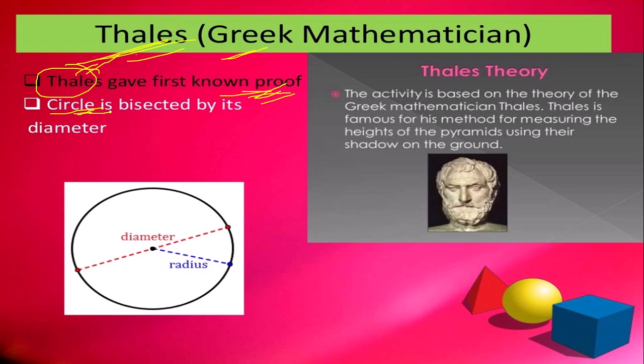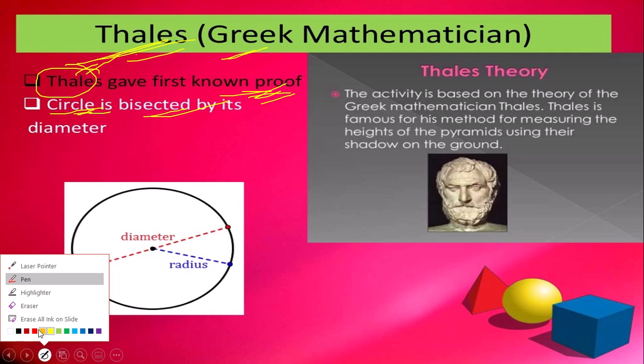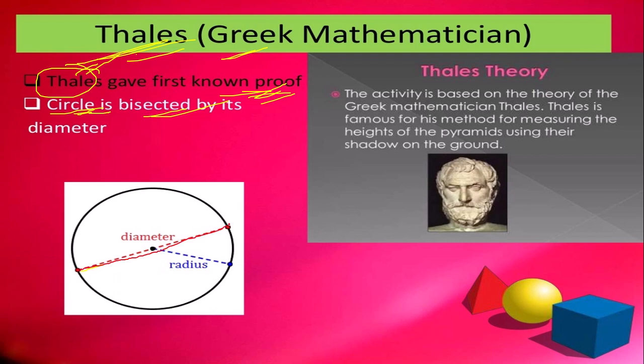What he proved is that a circle is bisected by its diameter. Means if we draw a diameter, the circle will be divided into two equal parts.